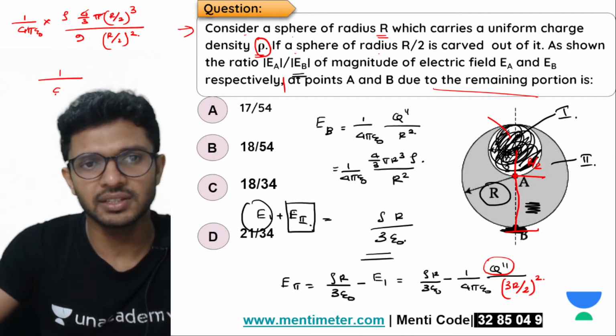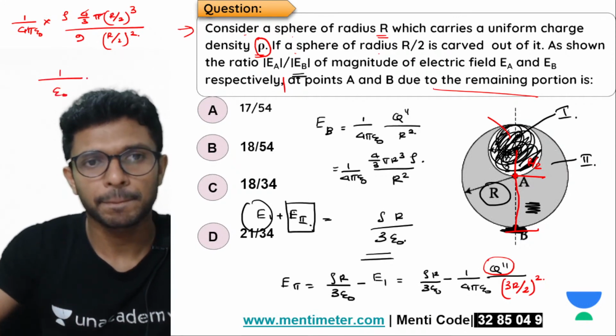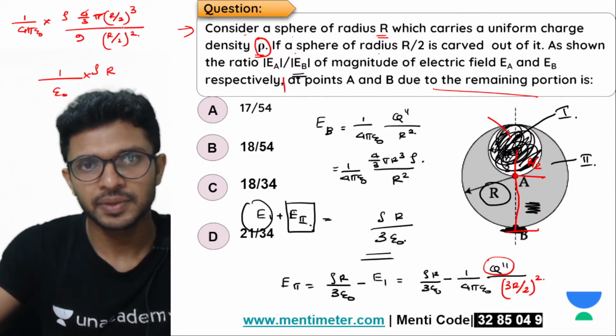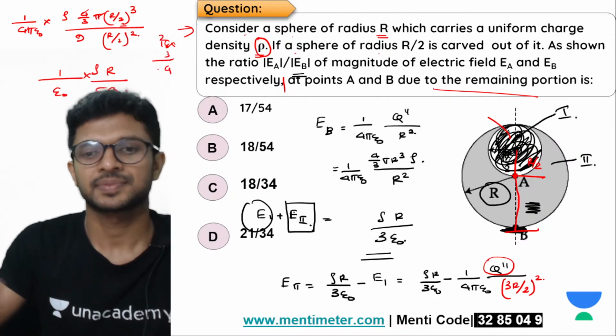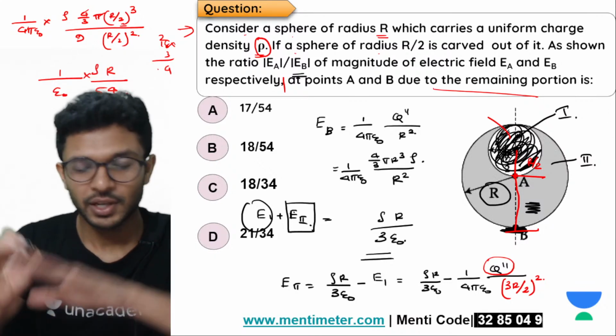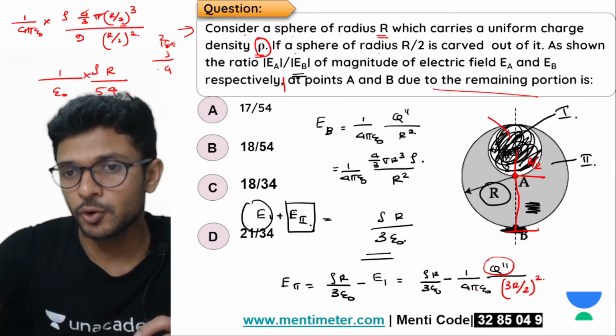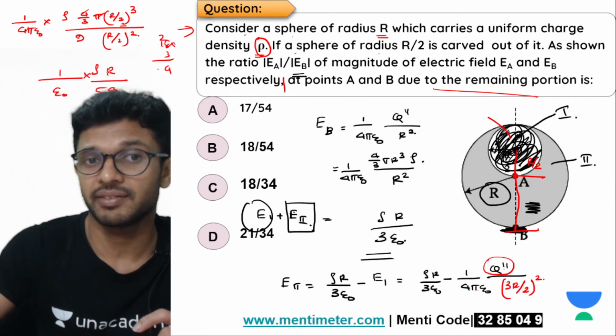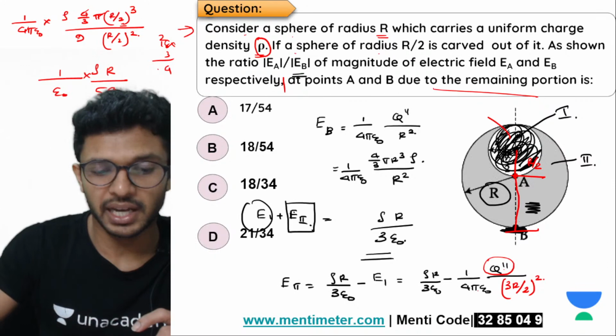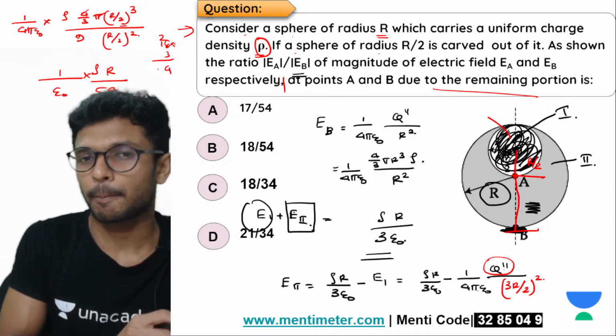What remains? 1 by epsilon naught. On the top, rho is there, r will be remaining, 9 times 2 is 18, into 3 is there, that is 54. So we got the value of 1 by 4 pi epsilon 0 q double dash divided by (3r by 2) the whole square: rho r divided by 54 epsilon 0.